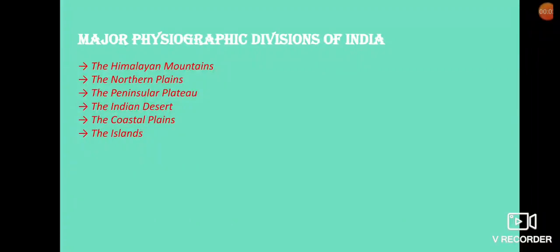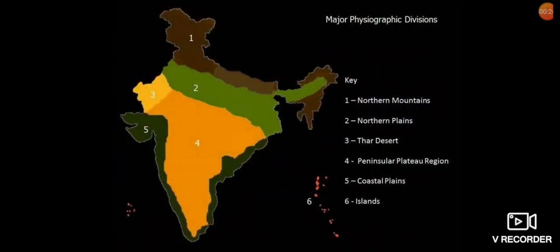Welcome back to Geography class, chapter number 2, Physical Division of India. We have already started the chapter in the previous class, and this is the second part. In this part, we will explain the major physiographical divisions of India. We have the 6 major physiographical divisions of India.